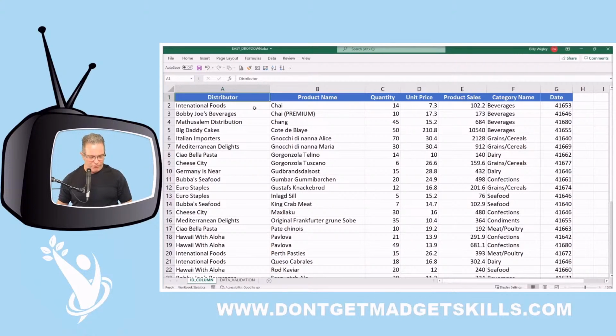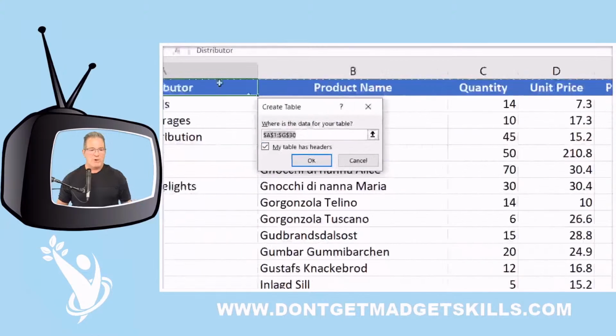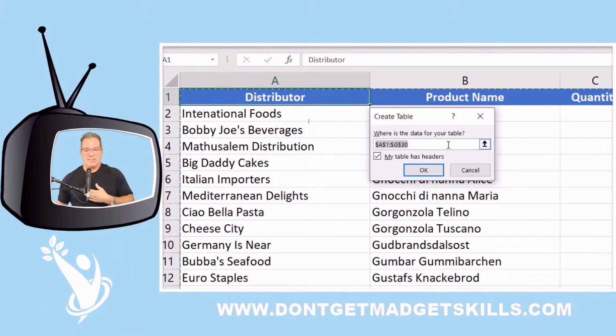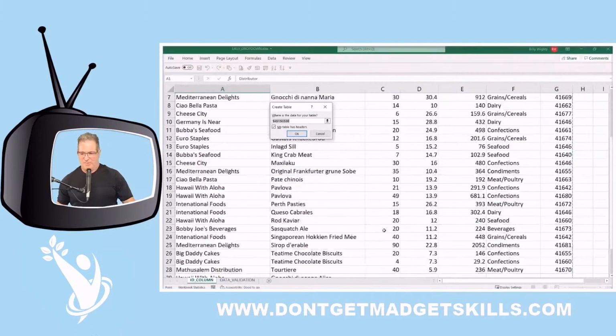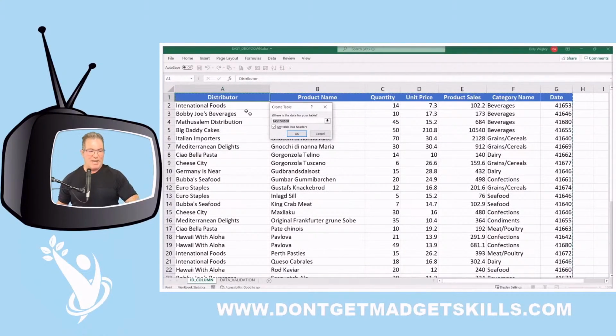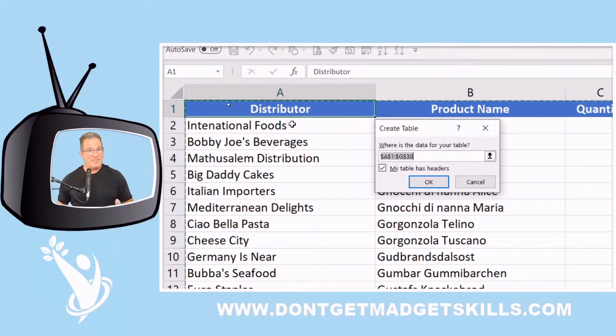And the shortcut for converting a data range to a table is Control T. First, make sure that you have your marquee in the data, anywhere in the data. Here I just put it on cell A1. Then I'm going to press Control T, and now we can go ahead and create a table. Excel is asking us where's the data for your table. We confirm that, yeah, that's the correct range. Our table has headers because all of our lists have headers.